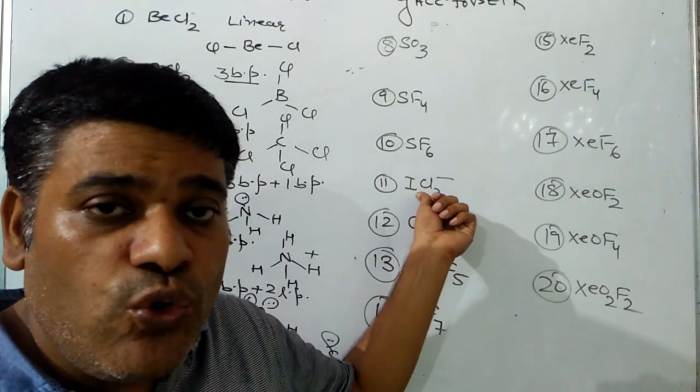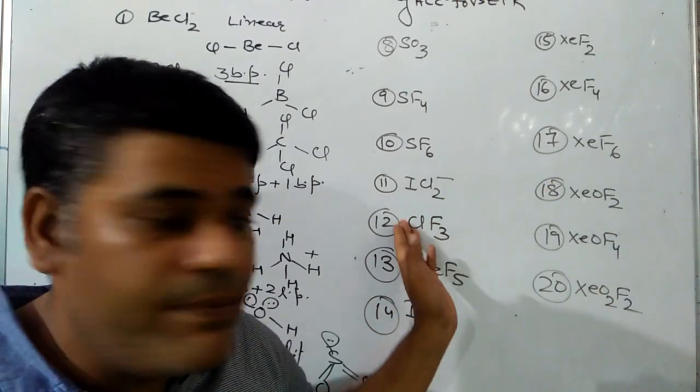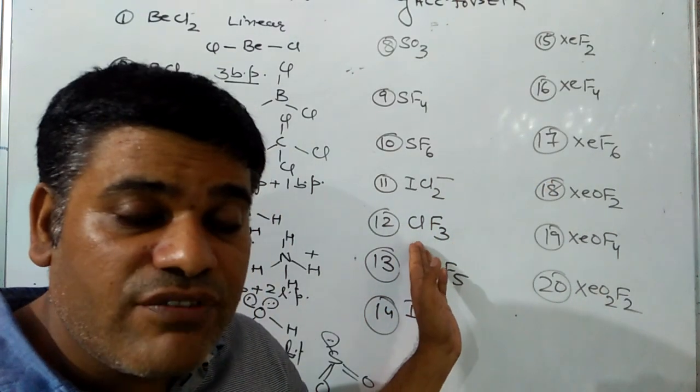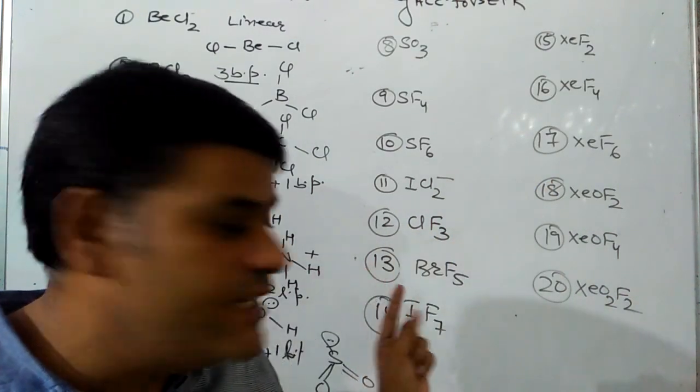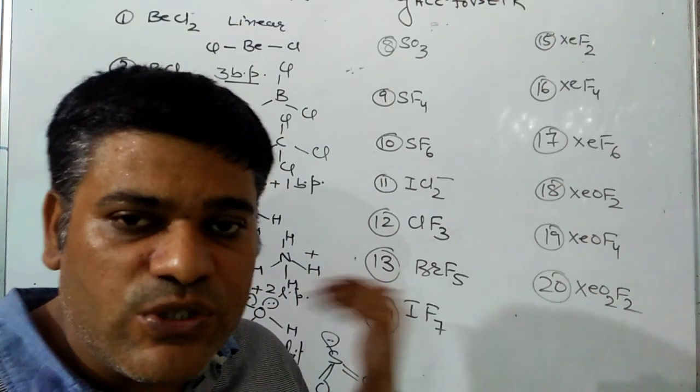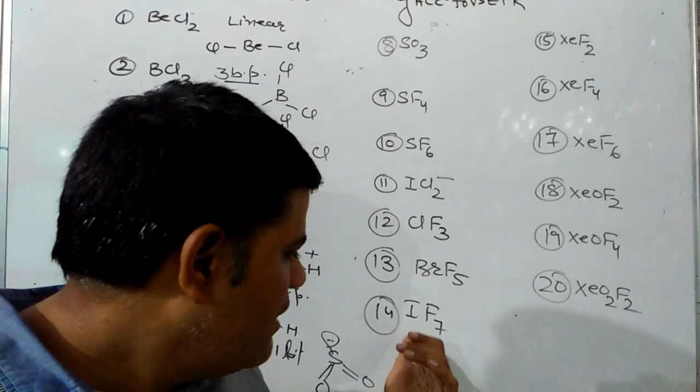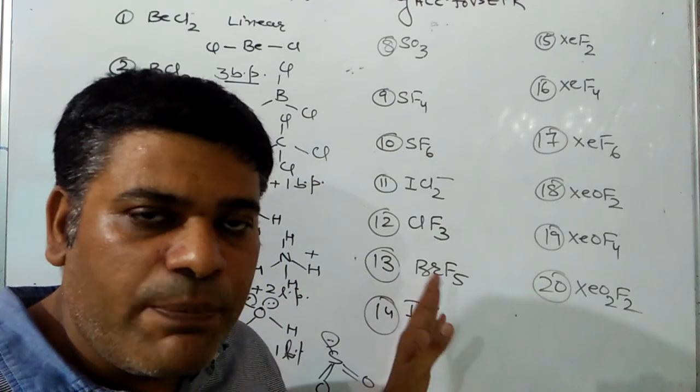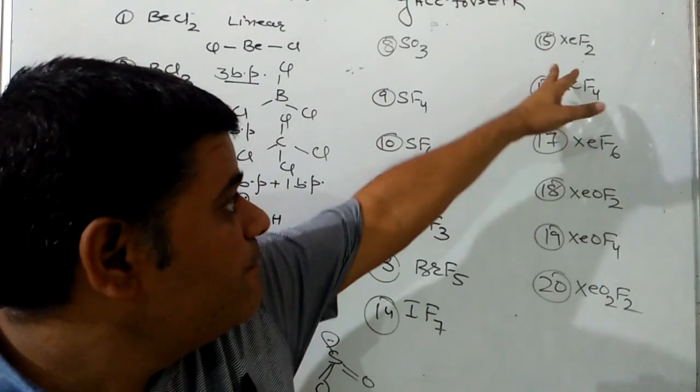ICl2 negative, 2 bond pair, 3 lone pair. So shape will be linear. ClF3, 3 bond pair, 2 lone pair. Shape will be T shape. BrF5, 5 bond pair, 1 lone pair, so shape will be square pyramidal. IF7, 7 bond pair are there, pentagonal bipyramidal.